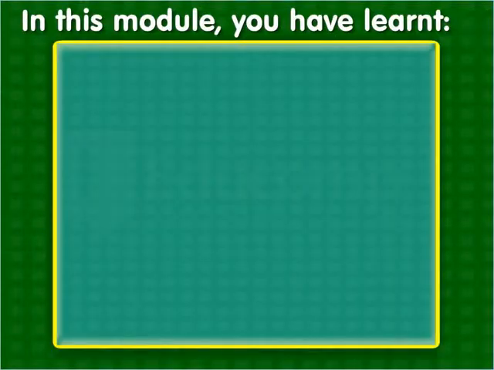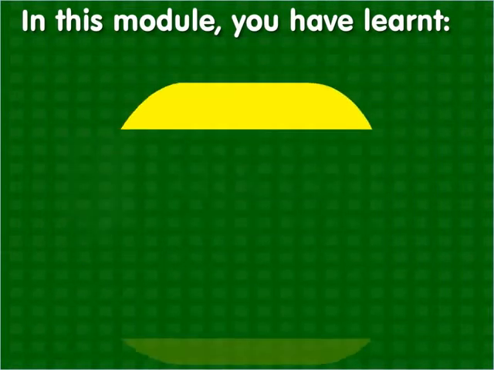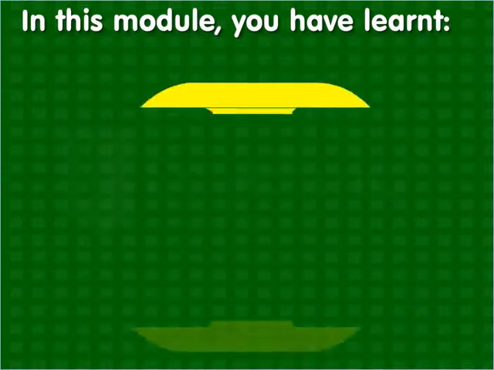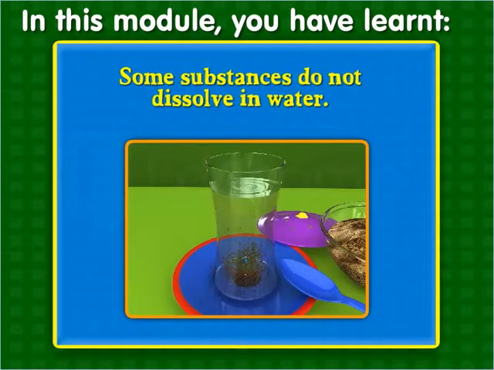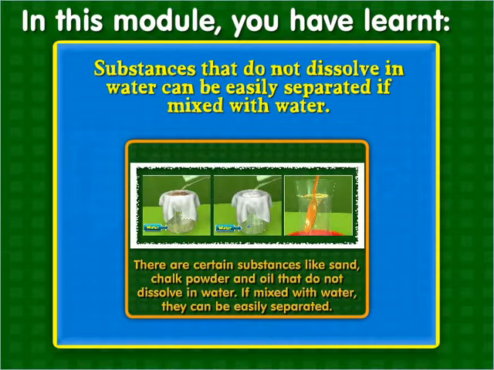In this module you have learned some substances dissolve in water. Substances dissolved in water cannot be easily separated. Some substances do not dissolve in water. Substances that do not dissolve in water can be easily separated if mixed with water.